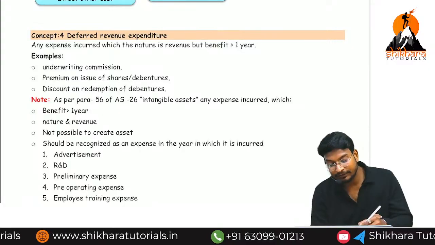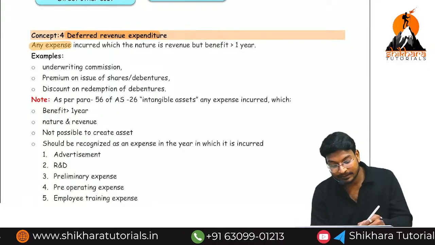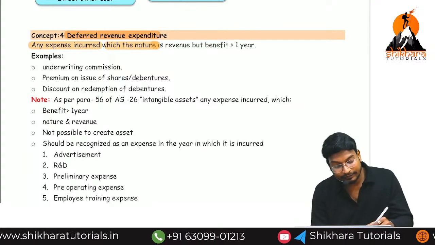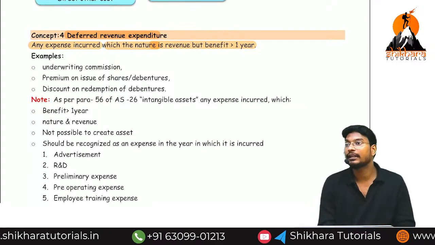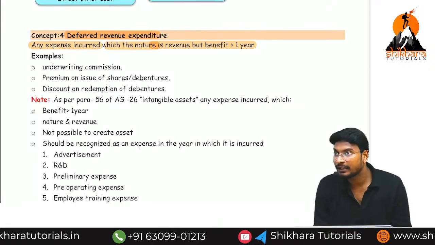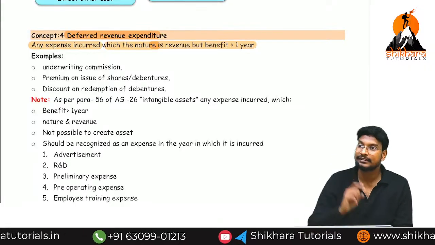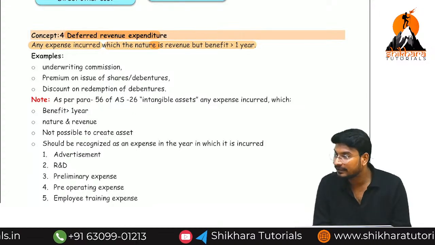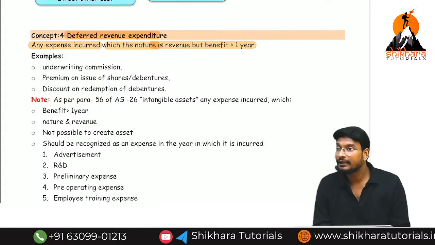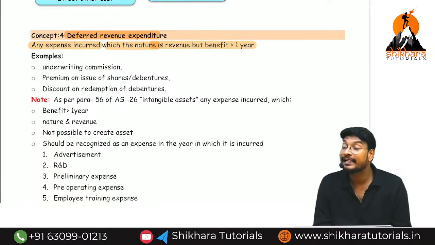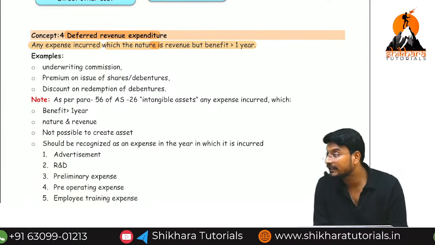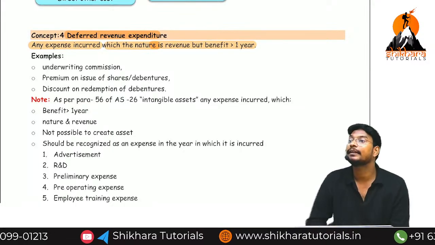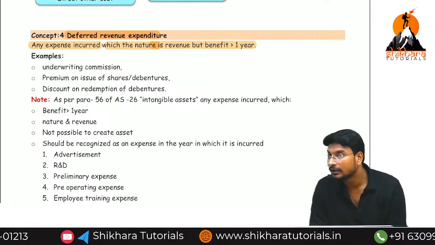What is the meaning of deferred revenue expenses? Any expenses incurred which are in the nature of revenue, but the benefit will be more than 1 year. Initially we have discussed that if you get the benefit for more than 1 year, it is called a capital transaction. But here we get the benefit for more than 1 year, but the nature is revenue. What is the meaning of revenue nature? It is not related to a fixed asset.